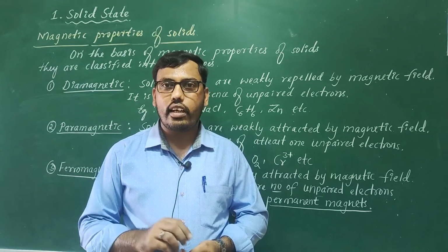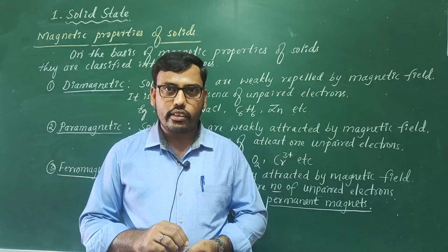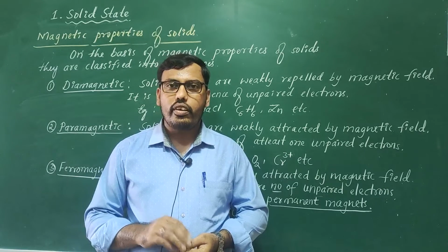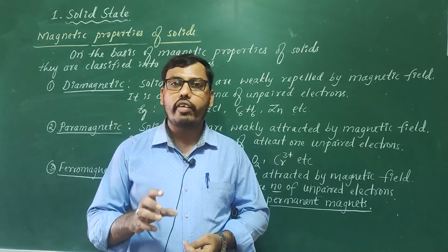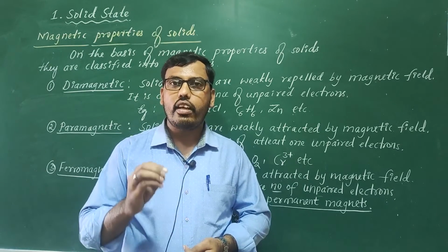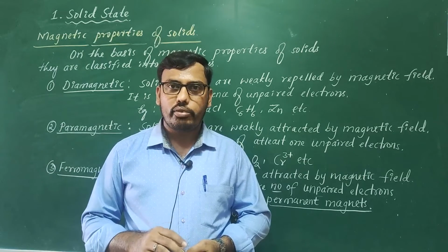These regions are called domains. So a domain is nothing but a group of ions which are present in ferromagnetic substances.